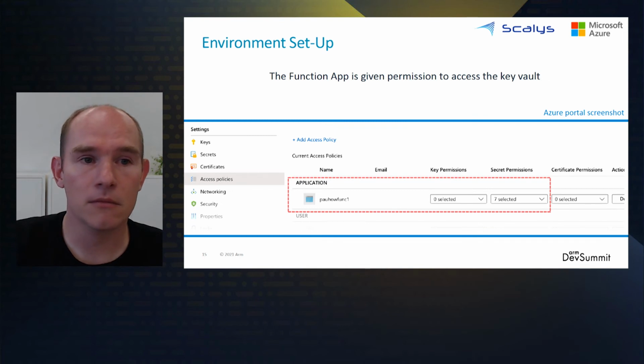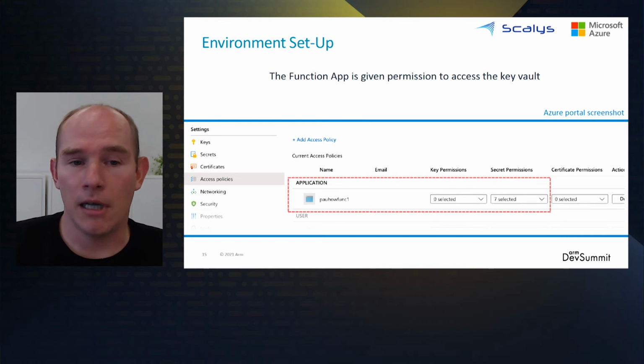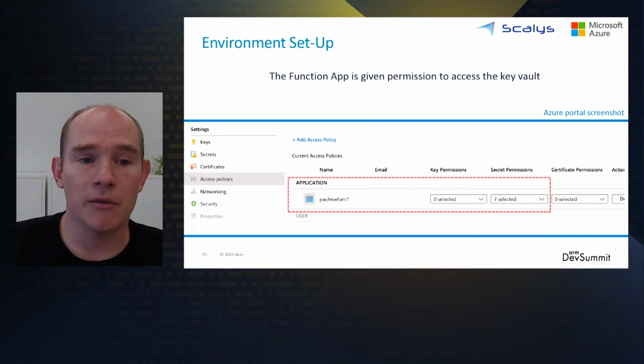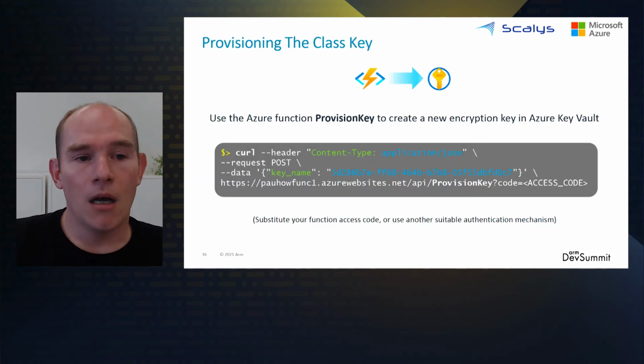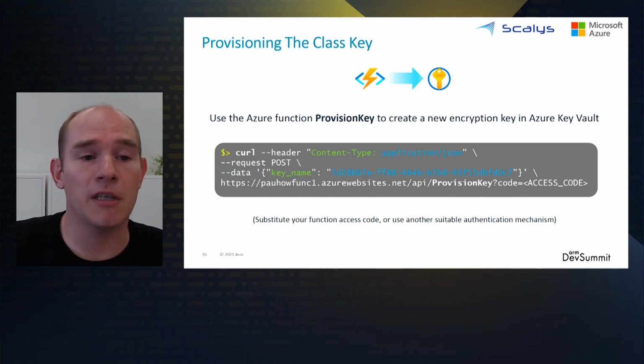Next, we'll make sure that we can actually access the key vault. In this example, it's a simple ACL scheme, but the system allows for fine-grained access control. Our current implementation scheme uses a class key to encrypt the Enclave payload. This class key is generated by the key vault with the provision key function.